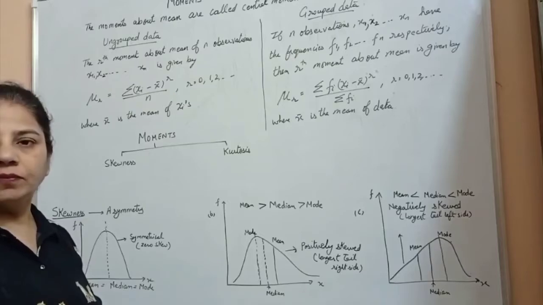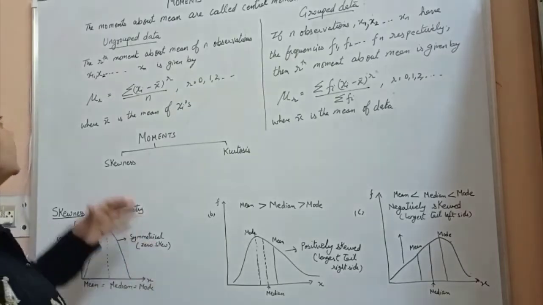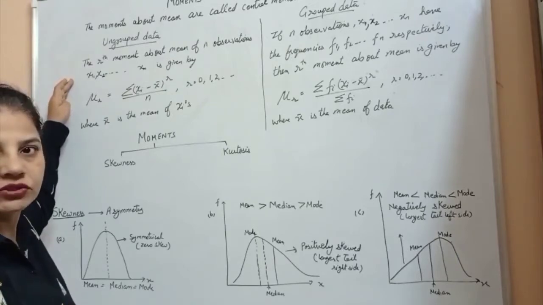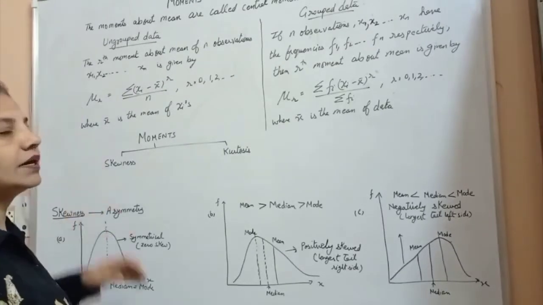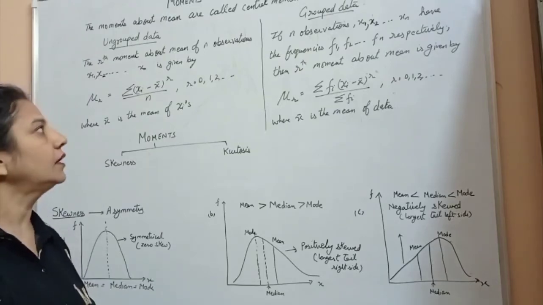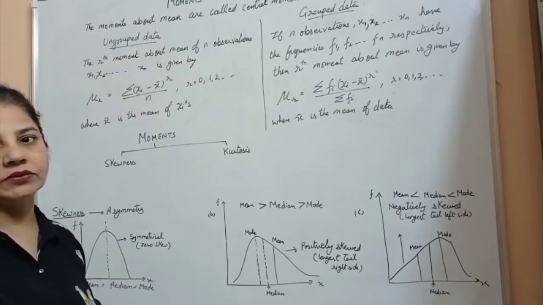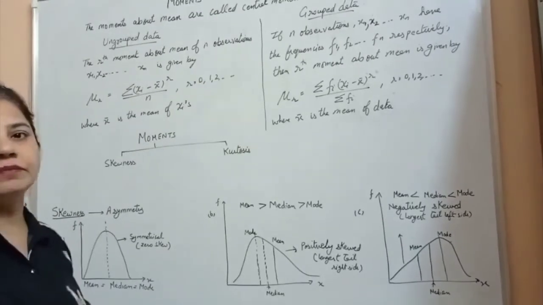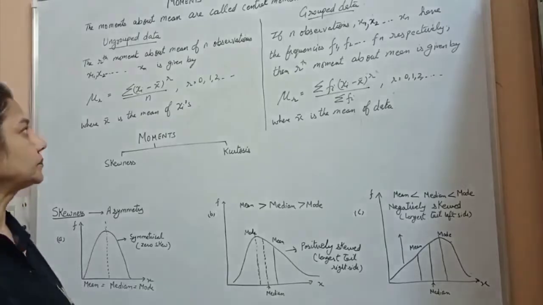If the moment of ungrouped data is given to you, then we say that the rth moment about mean of n observations x1, x2, ..., xn is given by mu r is equal to the sum of (xi minus x bar) to the power r, upon n, and r can take the value 0, 1, 2, 3 and so on, where x bar is the mean of the data.